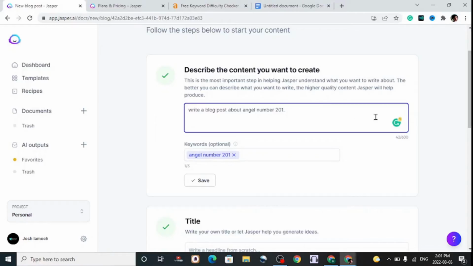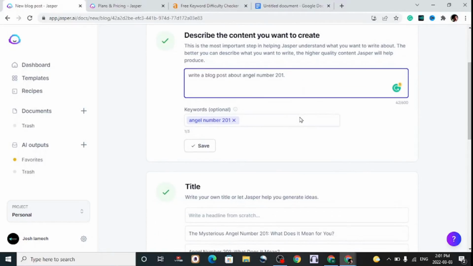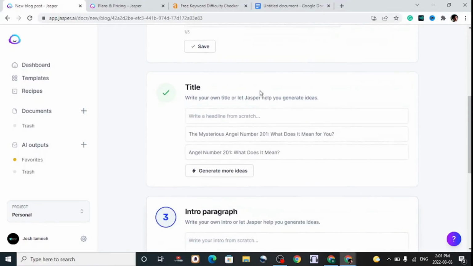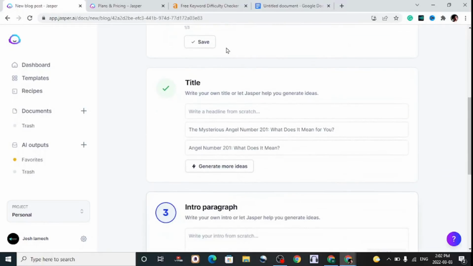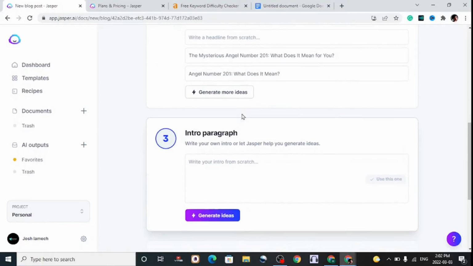Right, if you're writing about best running shoes, you write about Nike, you write about Adidas, and those other brands as well. You add all that in here as the description, but I found that you produce repetitive content later down the line, so I will show you what to do to avoid that. So just give a simple one statement to the AI: write a blog post about your keyword, and then add the keyword, save, continue, do the same as I've explained.